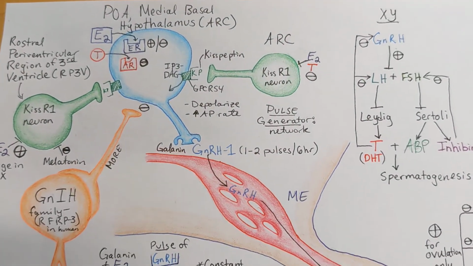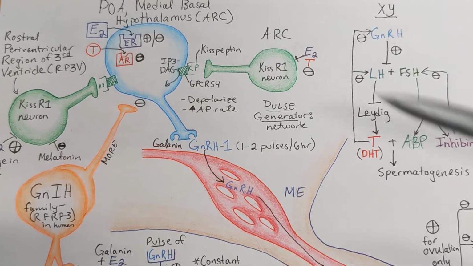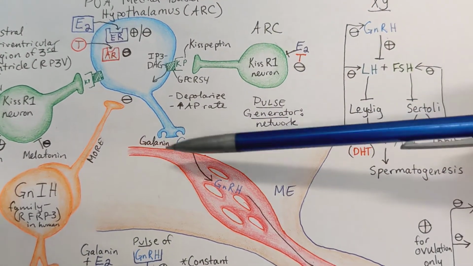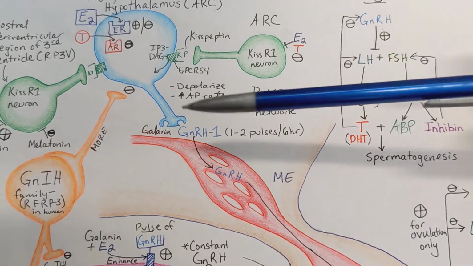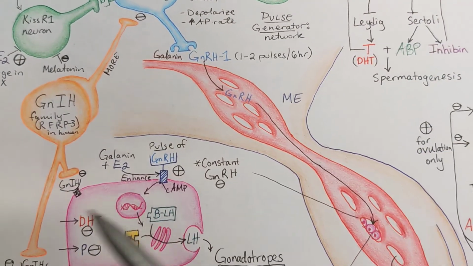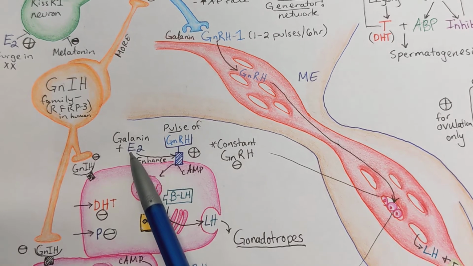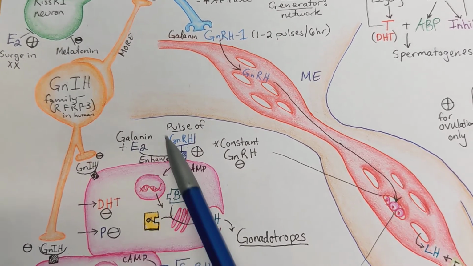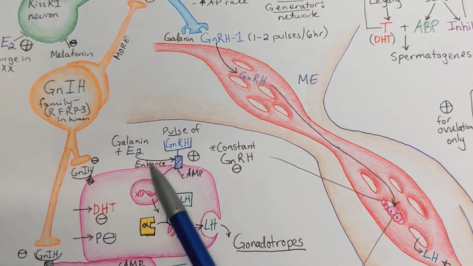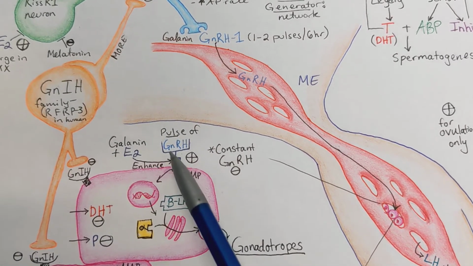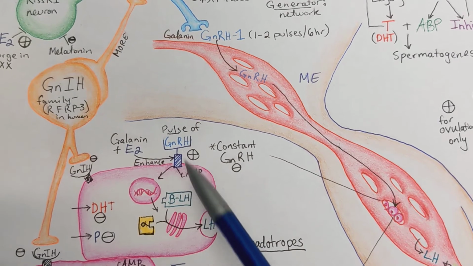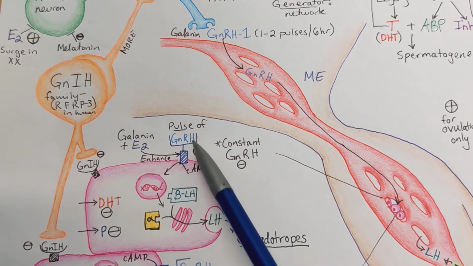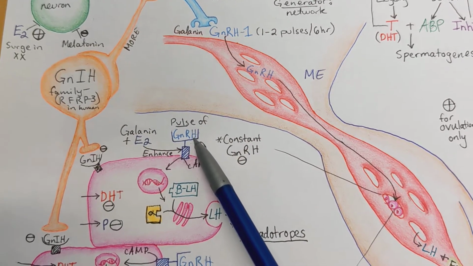Okay. Another piece to this puzzle is that in addition to the release of GnRH, another hormone called galanin is released as well. And so galanin, in association with a particularly high level of estrogen, again, some threshold value, together, these two hormones are going to enhance the response of these LH secreting gonadotropes to the larger GnRH pulses.